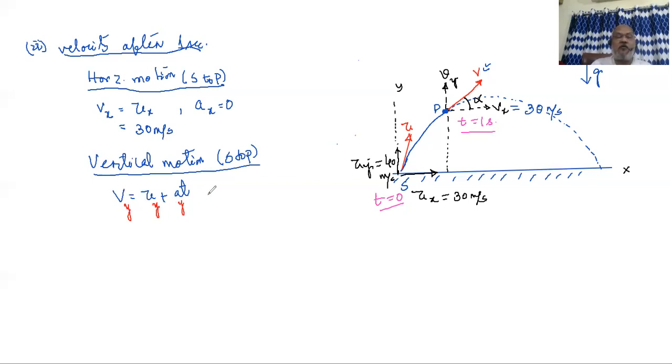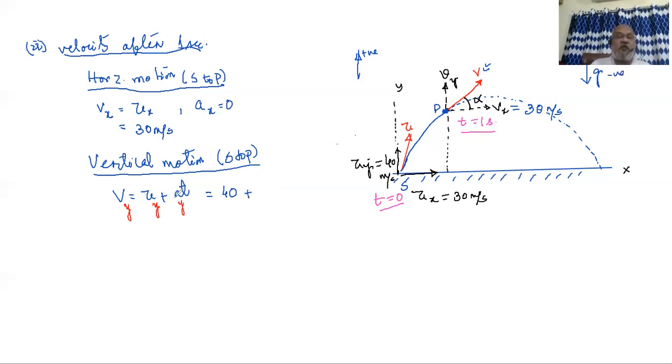Okay. So now we try to go further. That will be equal to uy. Initial vertical velocity is 40 meters per second. Normally, as you know, so far as the sign convention of vertical motion is concerned, people take upward vectors positive. Initial vertical velocity is upward, that is 40 meters per second. That is a positive velocity, but acceleration due to gravity is downward, that will be taken as negative.